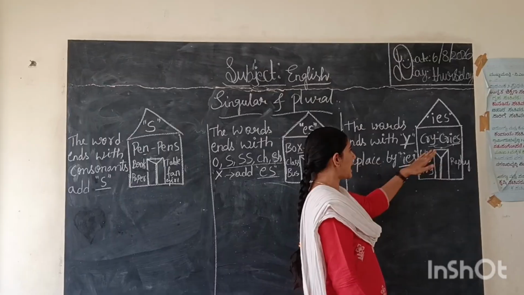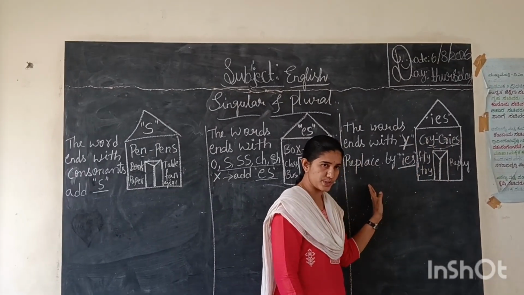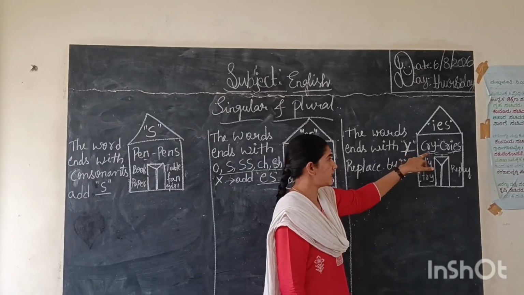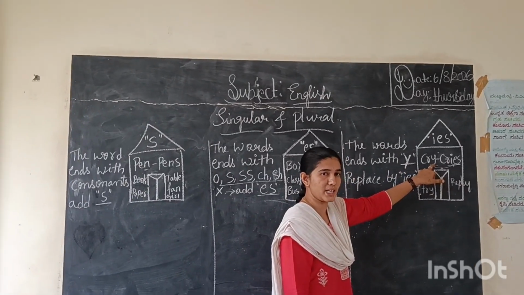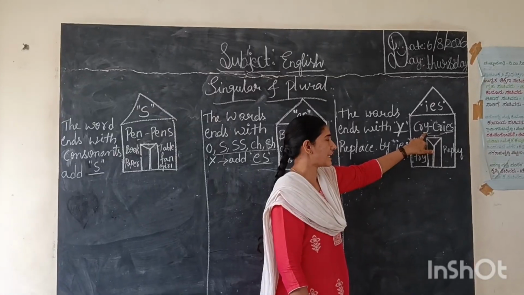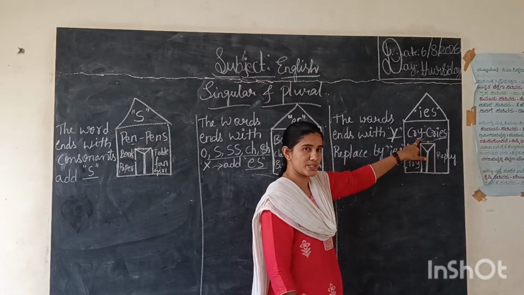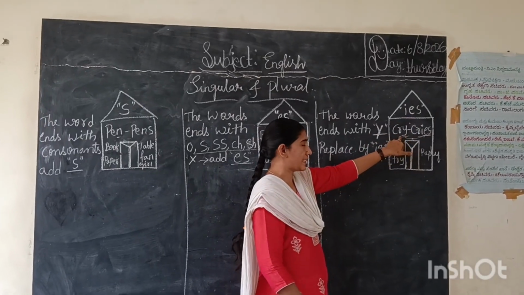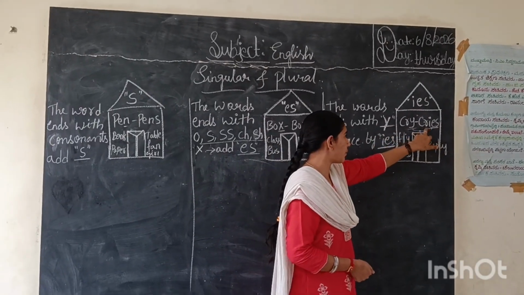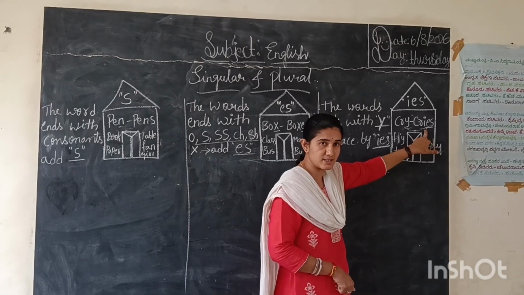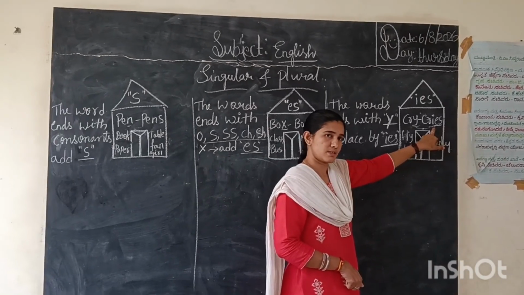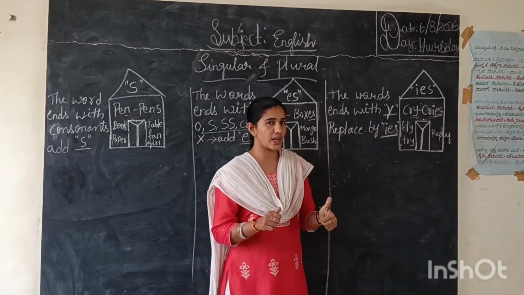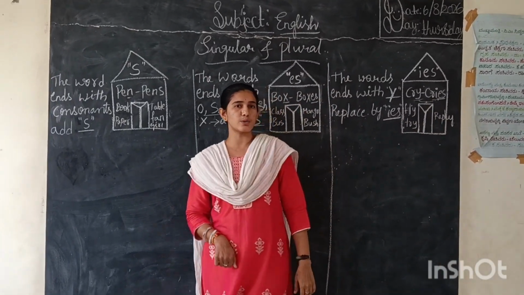Ready? And last we have the IES house. In the IES house, the word ends with Y. For example, cry. Which is the last letter? Y. We will take off the Y letter and in the Y place we add IES. What are we adding? IES. So cry becomes cries. Are you ready to write the examples from the houses?